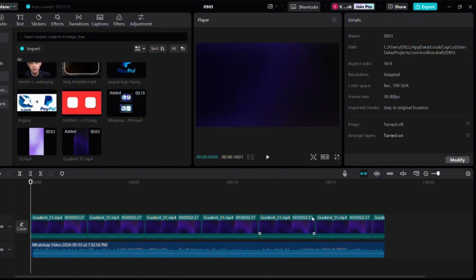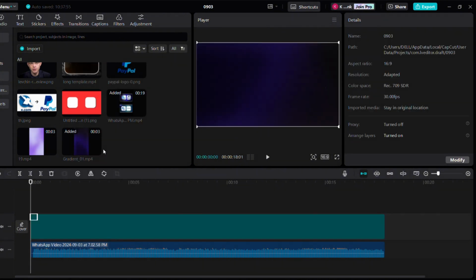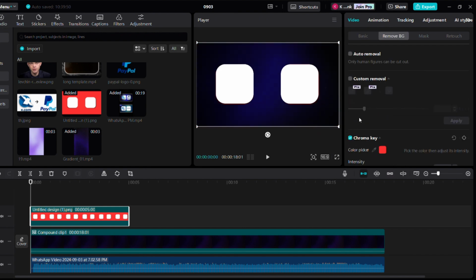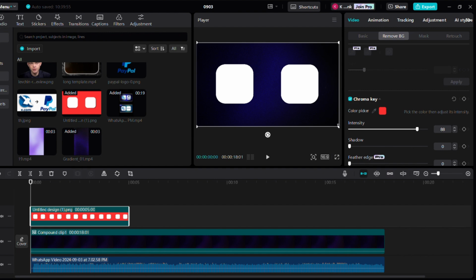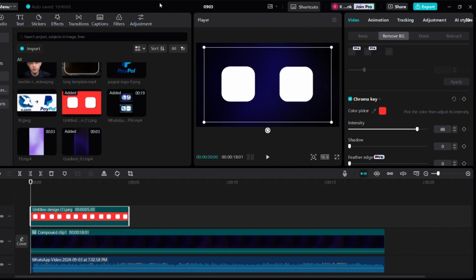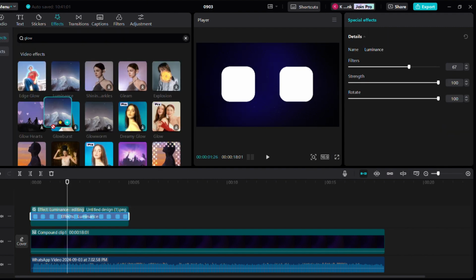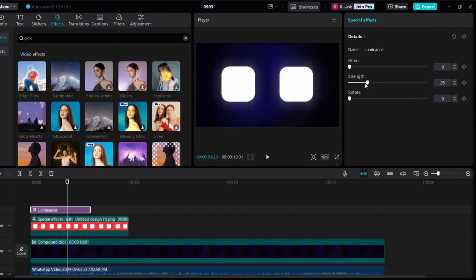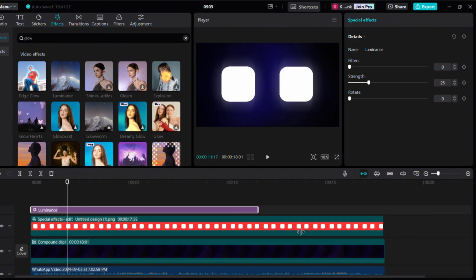Trim off the extra part. Now select all clips and create a compound clip. Now import this clip to the timeline and remove the background using chroma key. Go to Effects panel and search for glow and choose the luminance effect. Make the adjustments as per your convenience. Now extend the clip length to the audio length.